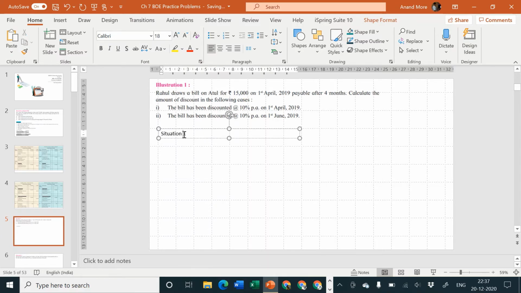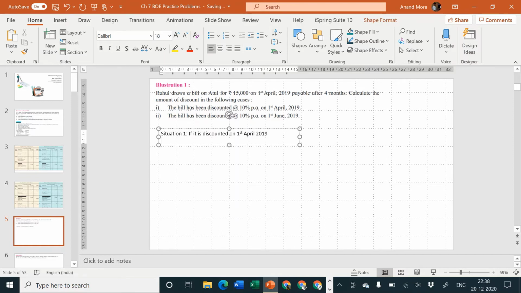Situation 1: if it is discounted on 1st April 2019.